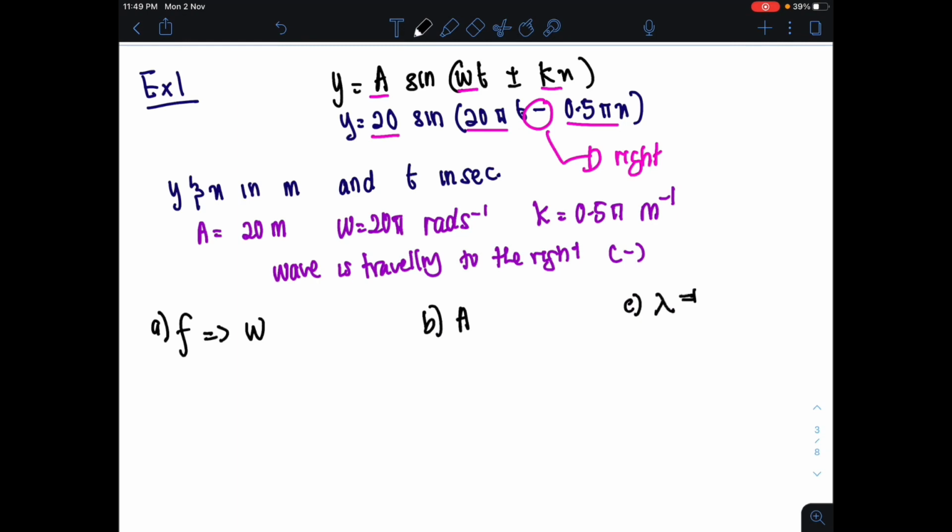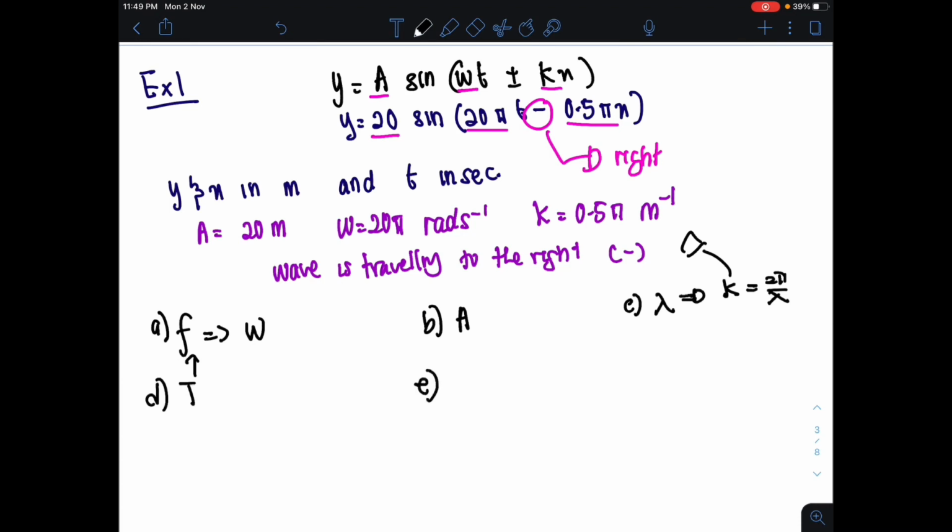We have already managed to deduce k here. Next, the question asks to find the period T. Once you have your frequency, you can find your period.